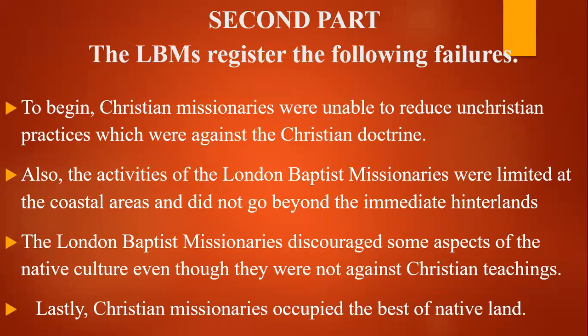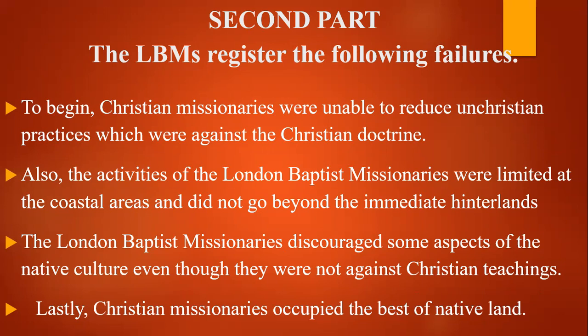We'll move now to the second part. The second part, we have to talk about the limitations, the obstacles, or the failures. For example, Christian missionaries were unable to reduce unchristian practices, which were against the Christian doctrine. Also, the activities of the London Baptist Missionary were limited to the coastal area and did not go beyond the immediate hinterland. The London Baptist Missionary discouraged some aspects of the native culture, even though they were not against Christian teaching. Then lastly, Christian missionaries occupied the best native land, which created problems between them and the natives.